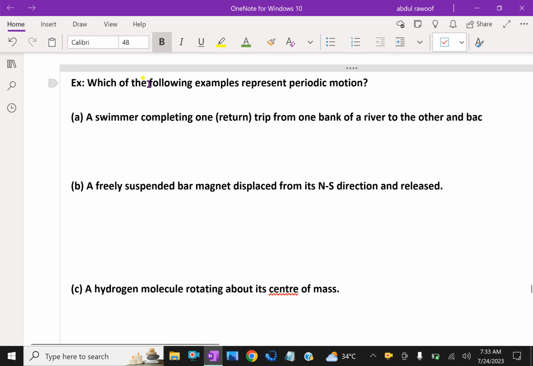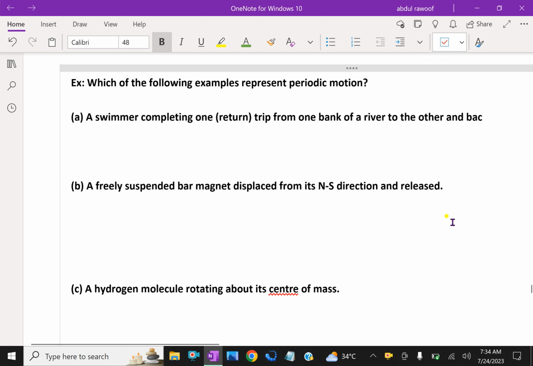Look at this example. Which of the following examples represent a periodic motion? A swimmer completing one return trip from one bank of a river to the other and backward.